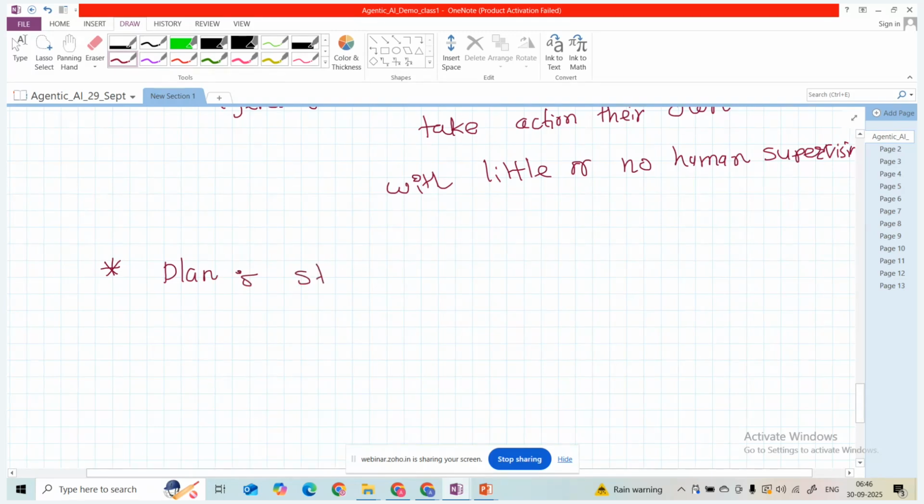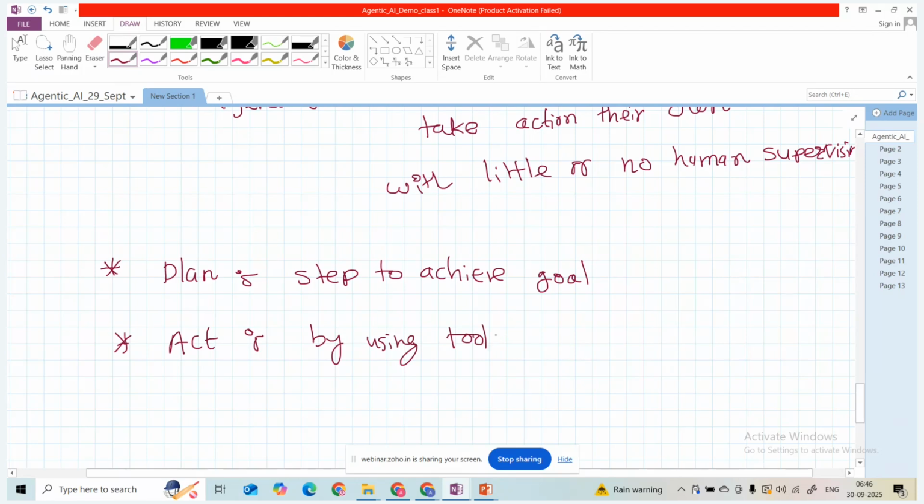Then it will act by using tools or APIs. Then it will learn from the feedback.